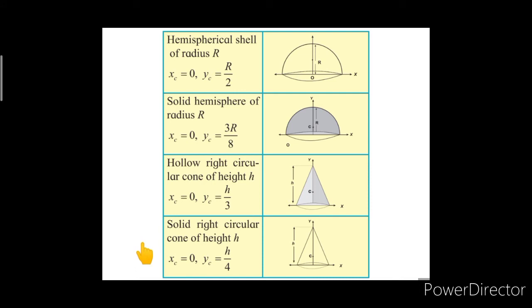And for the solid right circular cone of height h, the center of mass is at a point C, where the x coordinate is 0 and the y coordinate is h upon 4. So this we had seen, the mathematical understanding of center of mass.